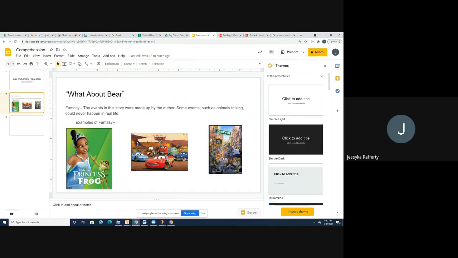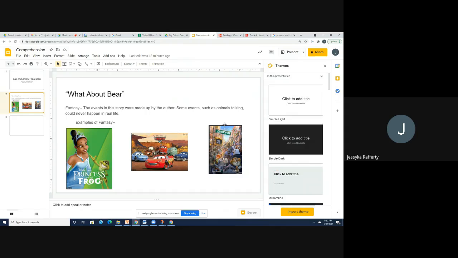Another fantasy is the movie Cars. We love Cars, Lightning McQueen, and the sheriff. But it is a fantasy because we know that cars cannot talk. And the last story that we're going to look at as an example of fantasy is Zootopia. Zootopia is a wonderful story about lots of animals, but again, we know in this story it is a fantasy because these animals do not talk.